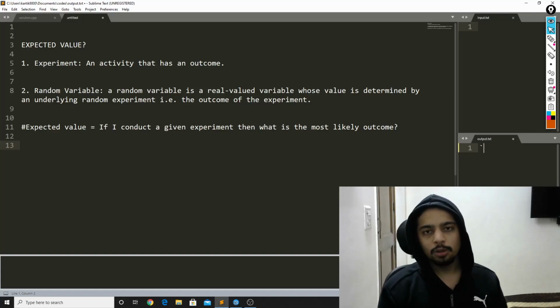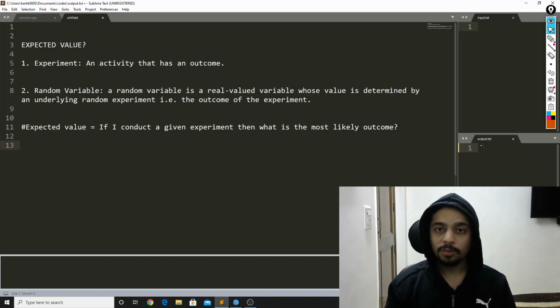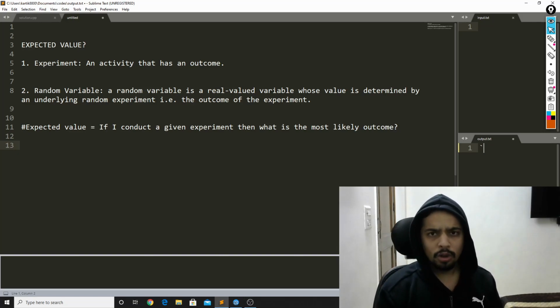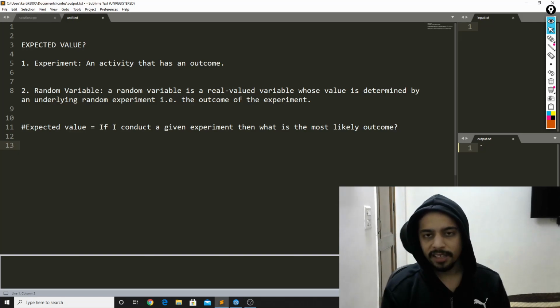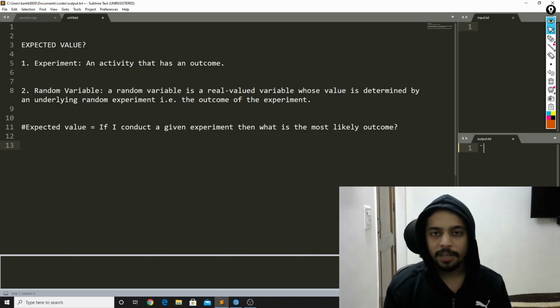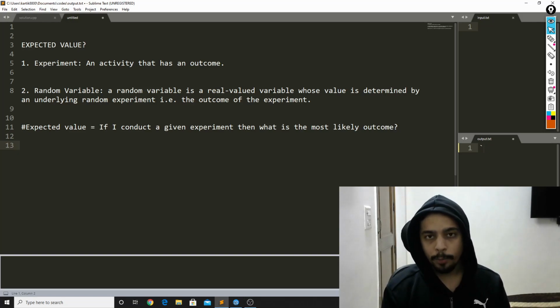Do you know what expected values are? Are you always afraid of the problems that ask you to find out what is the expected value of a random variable? Do you want to learn about expected values? If yes, then you are at the right place because in the next 2 minutes, I'm going to demystify what expected values are. So before getting started, you need to know two important things.